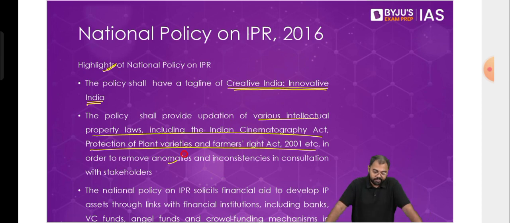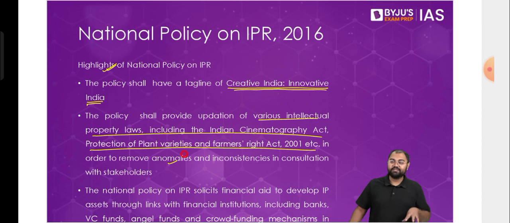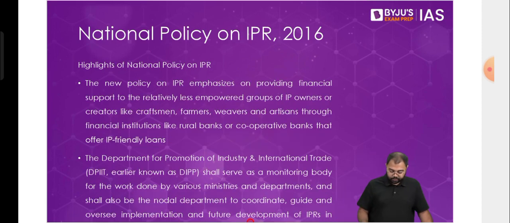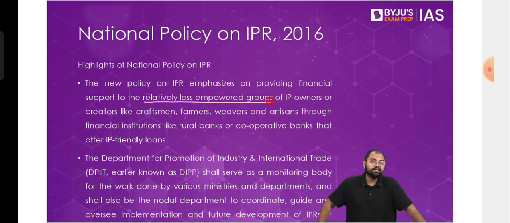At the same time, any kind of financial aid that is required for the IP owners will also be provided, whether it is through some kind of funding, through direct or indirect tax benefits, through venture capitalists, or through angel funds. In all these cases, even banks will be able to provide certain IP-friendly loans. Especially when it comes to the relatively less empowered groups of IP owners, the banks will become very crucial. The rural banks or the cooperative banks will become very crucial in providing help to all these IP owners.